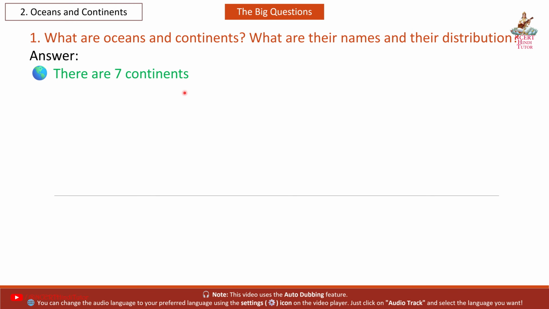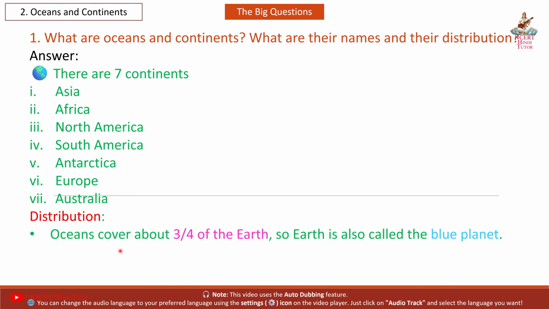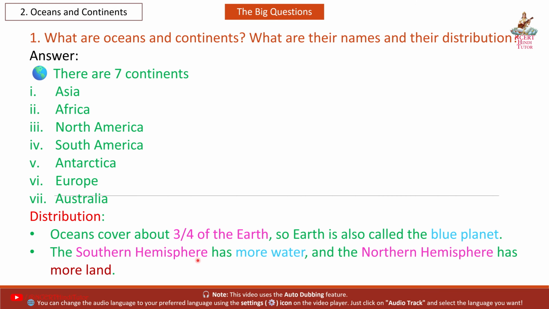There are 7 continents. First, Asia. Second, Africa. Third, North America. Fourth, South America. Fifth, Antarctica. Sixth, Europe. Seventh, Australia. Distribution: Oceans cover about 3/4 of the Earth, so Earth is also called the blue planet. The southern hemisphere has more water and the northern hemisphere has more land.